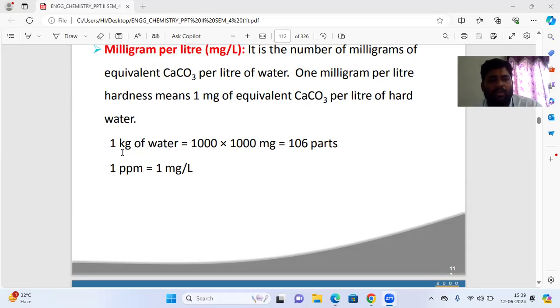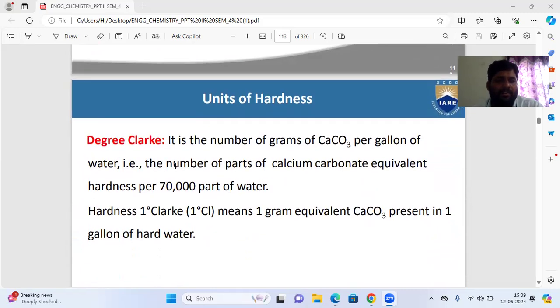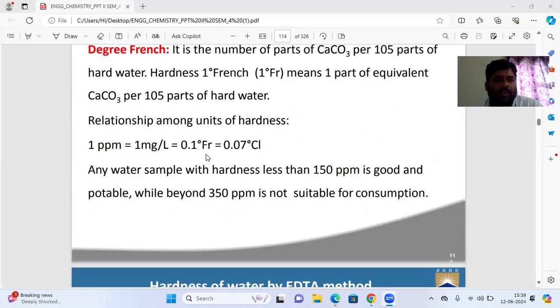See, 1 kg of water is nothing but 1000 into 1000 milligrams, which is 10^6 parts of water. So now move on to degree Clark, another unit, and then the last one is degree French. So finally, what is the relation? See, 1 ppm is equal to 1 milligram per liter, is equal to 0.1 degree French, is equal to 0.07 degree Clark. These are very important relations.